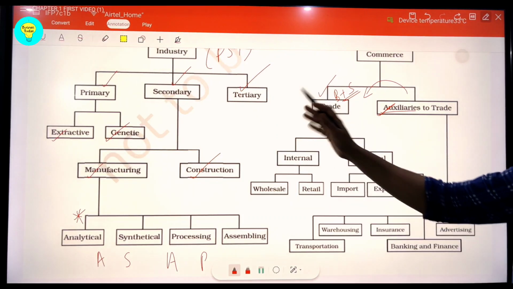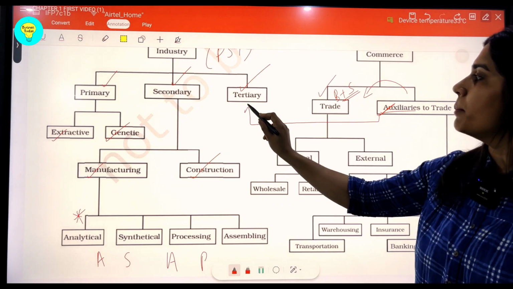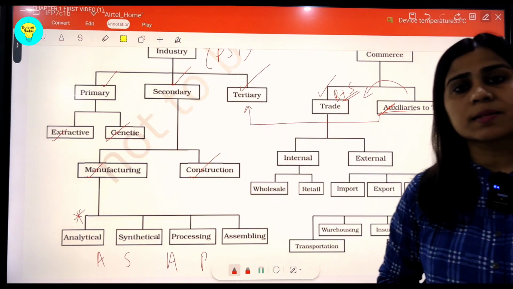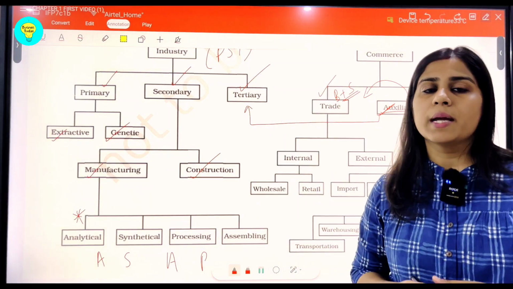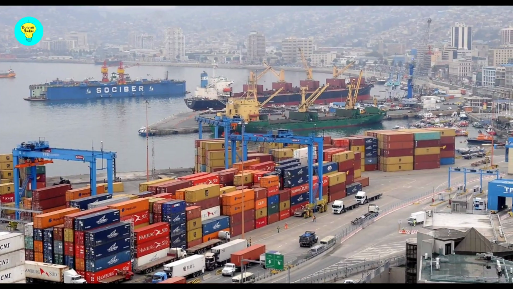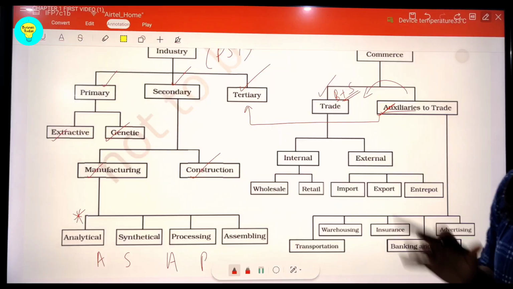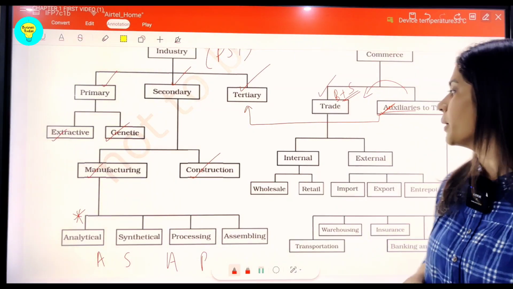Now if we talk about the tertiary sector, students, this can be related with the auxiliaries to trade, because it has all kinds of services that are provided to these industries in terms of banking, warehousing, advertising. Then you have finance services. So all these terms are covered under the tertiary sector of the economy.